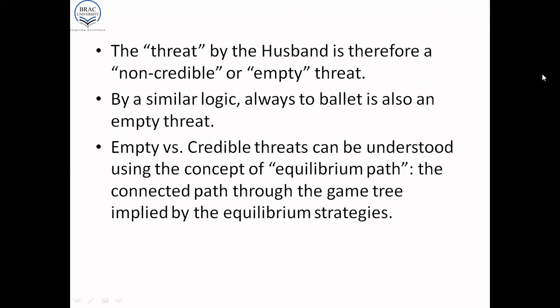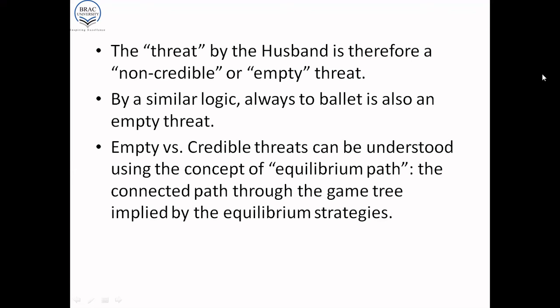And by a similar logic, if the husband or wife threatens to always go to the ballet, that would also be an empty threat. So you can think about the wife. If the wife is always threatening to go to the ballet, that would be an empty threat. If the wife is always threatening to go to boxing, that would also be an empty threat, right?